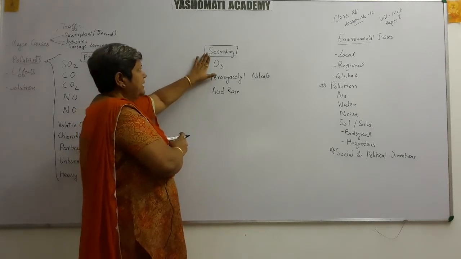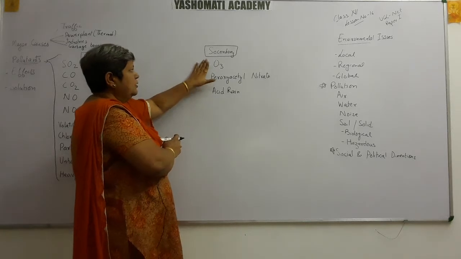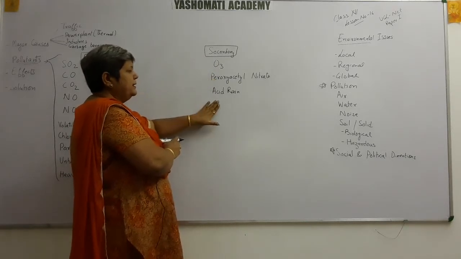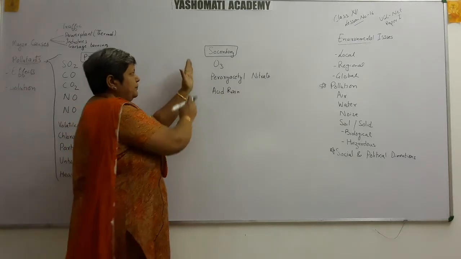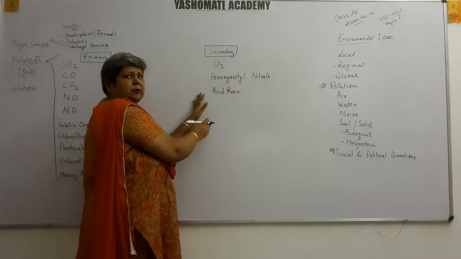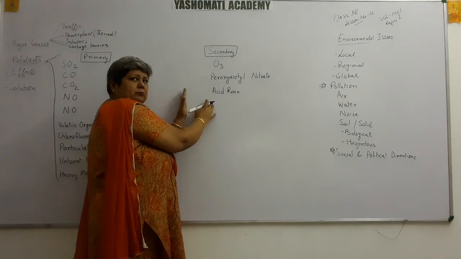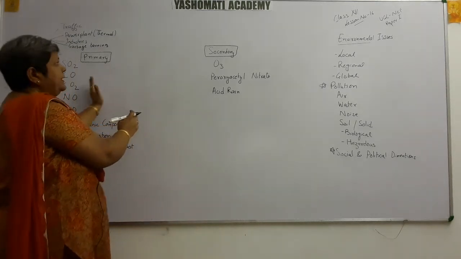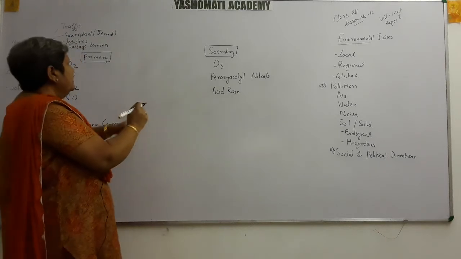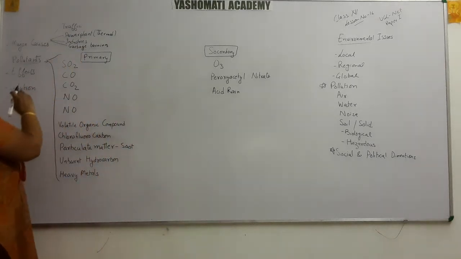Under secondary pollutants we will be discussing ozone, peroxyacetyl nitrate and acid rain. They are not produced as such from the industries or vehicles, but these primary pollutants get converted into them. So, let us first study the primary pollutants.